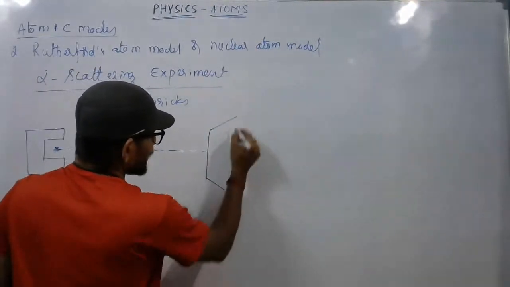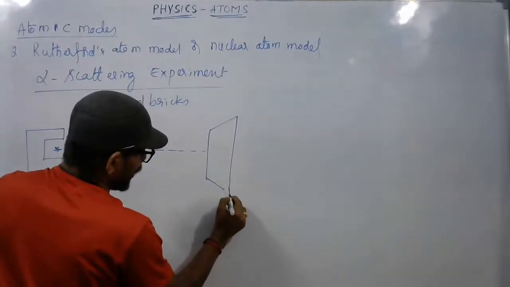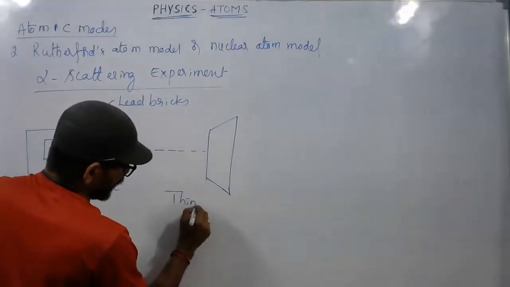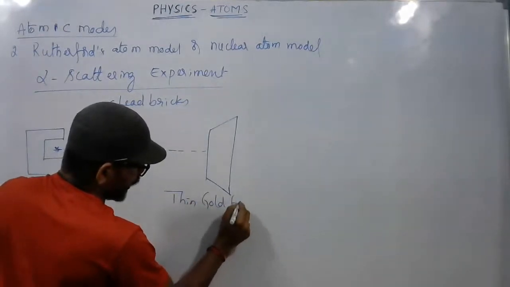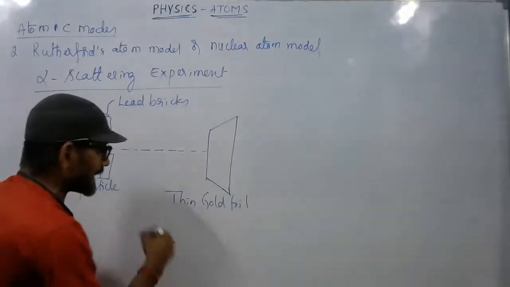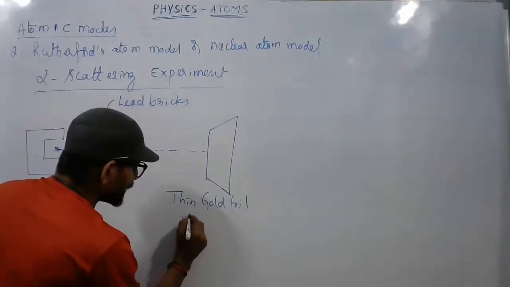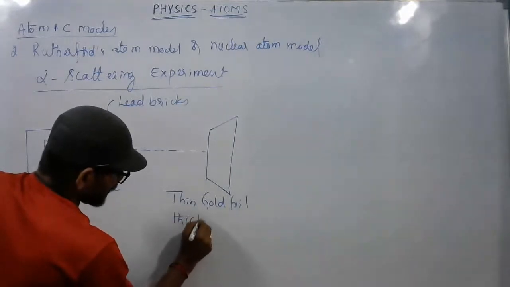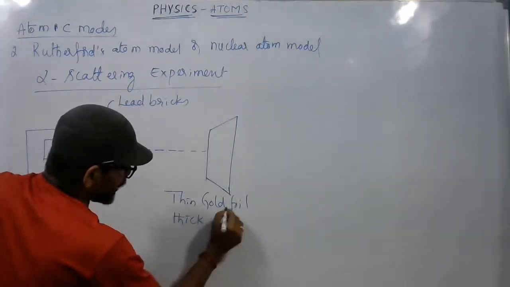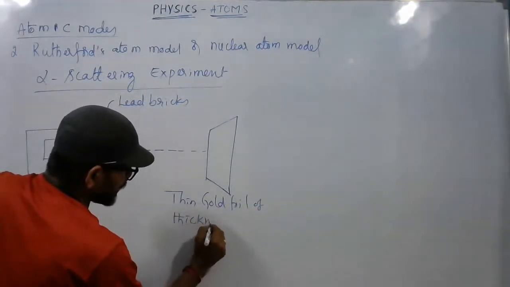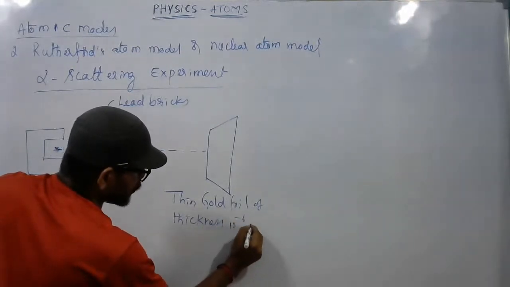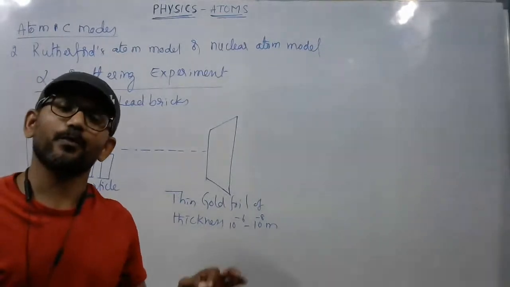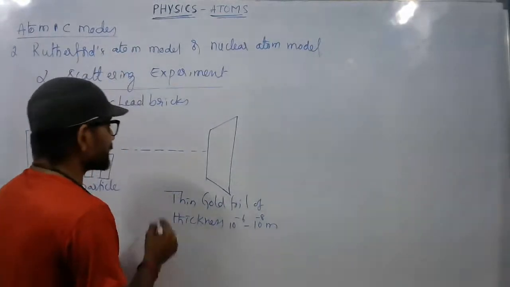It is a thin gold foil of thickness 10 to the power minus 6 to 10 to the power minus 8 meters, that is, 1 micrometer to 0.01 micrometers range.